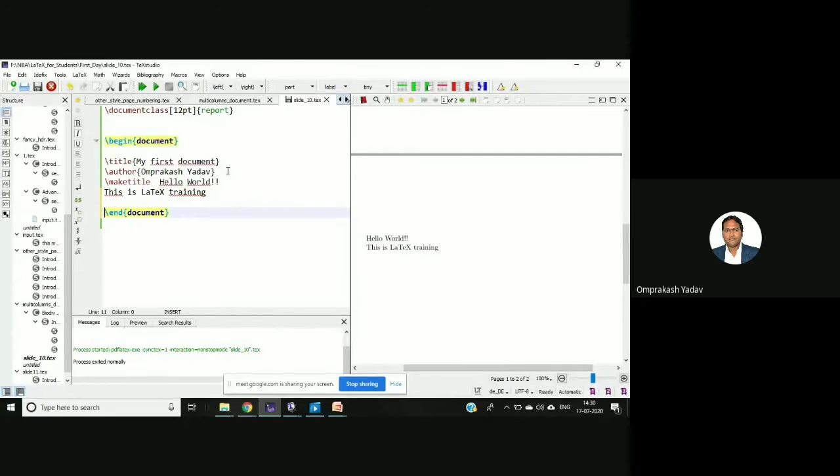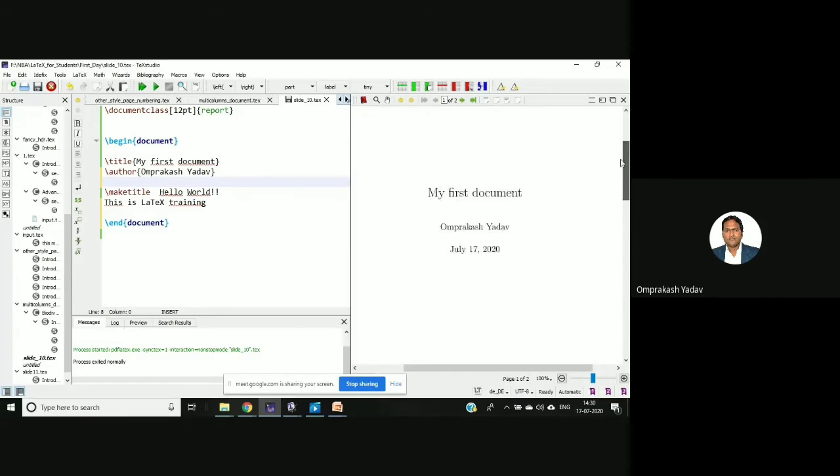After this title and the author name, by default the date comes, and then it will leave the entire page. It gives a page break, and the other part comes on the next page. Now this is the basic structure of a report. If you see here, I mentioned the report, so this is the basic structure of the report.